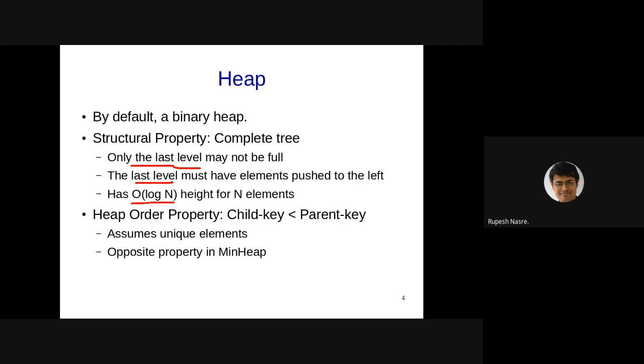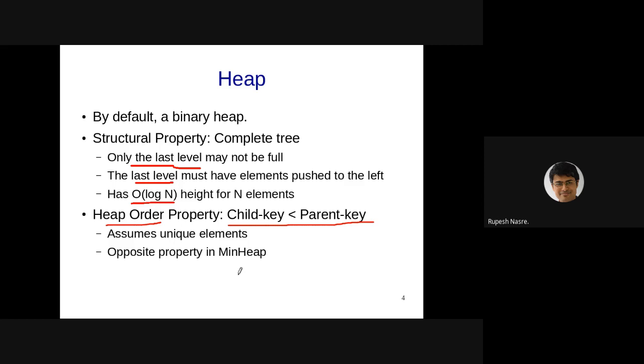And as far as the values are concerned, like we had the AVL property or a BST property, right? The AVL property was with respect to the heights. The BST property was with respect to the values. In this case also, there is going to be a heap order property, which is going to be based on the keys that you insert. And we are going to maintain this particular property, that the child's key is going to be less than the parent key. This also suggests that the values are going to be in some sense unique, right? So that gives us the complexities that we are looking for, and therefore we are going to assume unique elements.